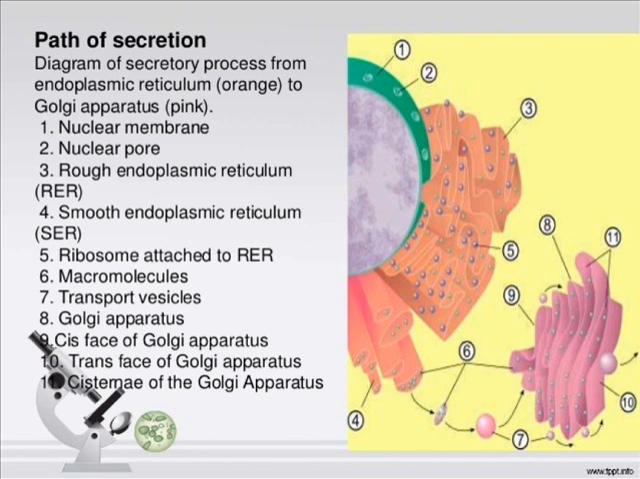That is the molecule from the nuclear membrane through the nuclear pore. It enters the rough endoplasmic reticulum. Then it enters the smooth endoplasmic reticulum, from where it goes to the transport vesicles and reaches the Golgi apparatus. In the Golgi apparatus, the receiving end is the cis phase of Golgi apparatus, which then gets transported to the trans phase and at last to the cisternae of the Golgi apparatus.